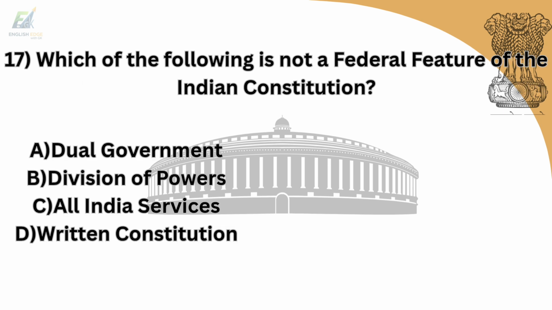17th question is, which of the following is not a federal feature of the Indian Constitution? Option A is dual government. Option B is division of powers. Option C is All India Service. Option D is written constitution. And answer is option C, All India Service.